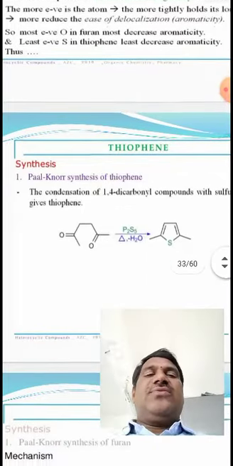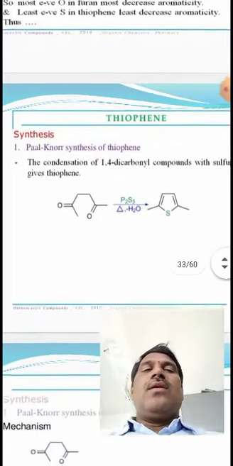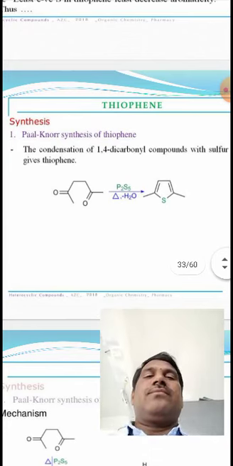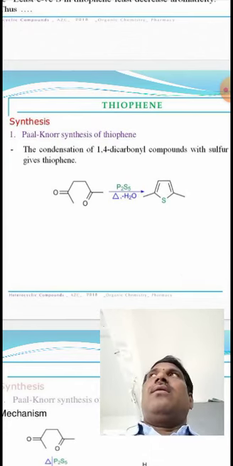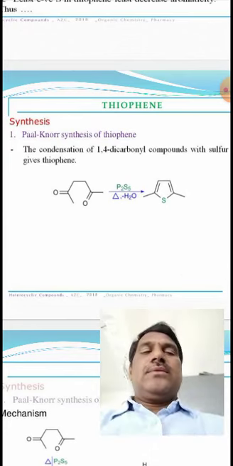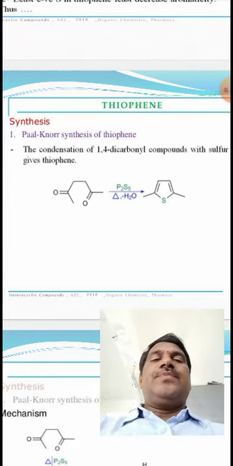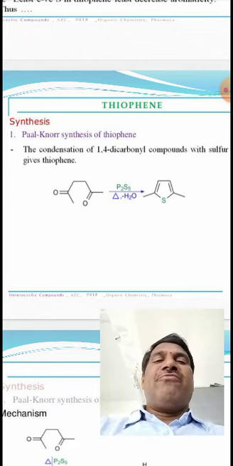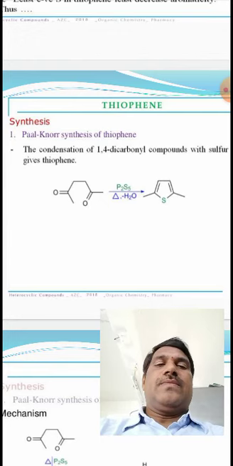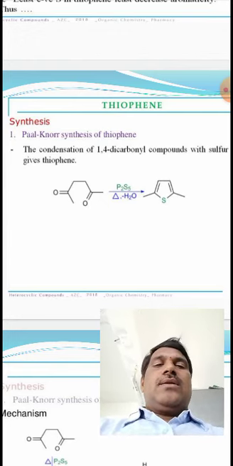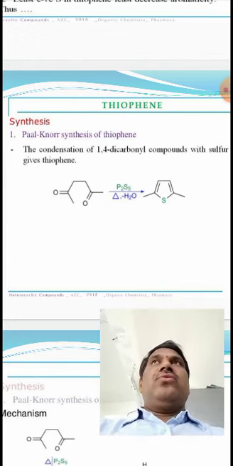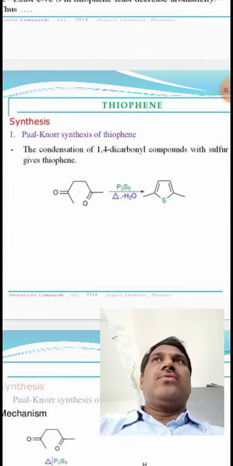Now the synthesis of thiophene. We can synthesize thiophene from the Paal-Knorr synthesis. Pyrrole and furan are also prepared from the Paal-Knorr synthesis.